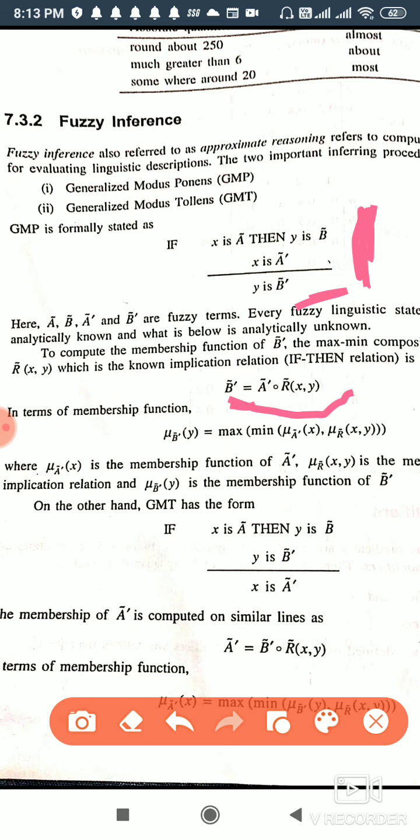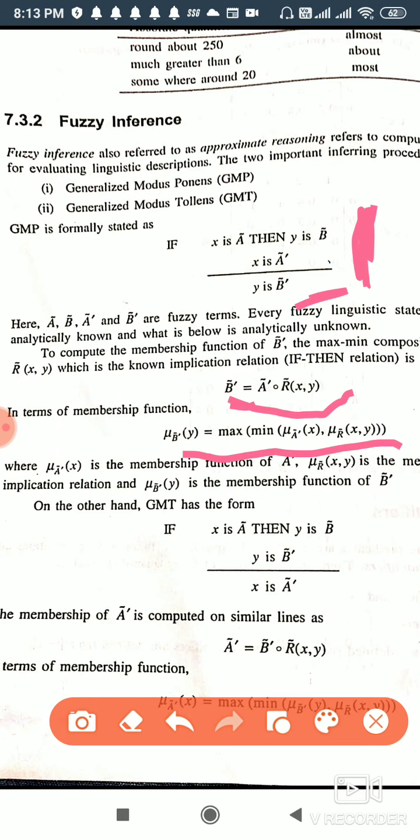Now how will we have the dot product of these two statements? We will have the dot product of not A. Not A means, A is given, we will just do 1 minus the membership function of A. Now it has a dot product with the relation of X, Y, and the relation is what? It is the implication relation, that is if then. We have just done this, the implication relation. So not A dot R(x, y). Similarly, this is given by this max min composition rule.